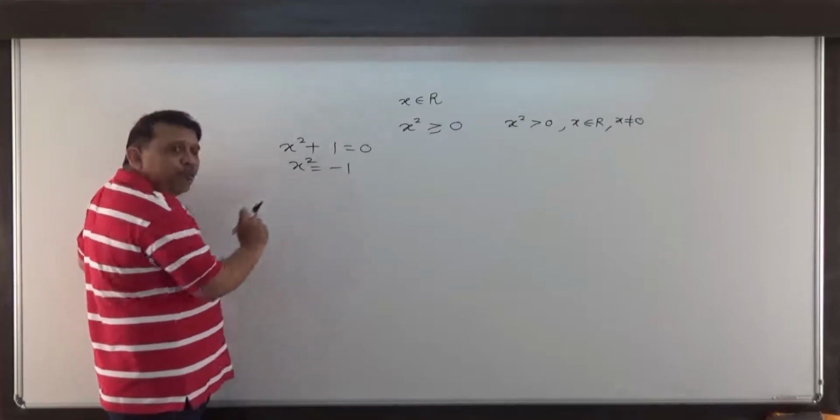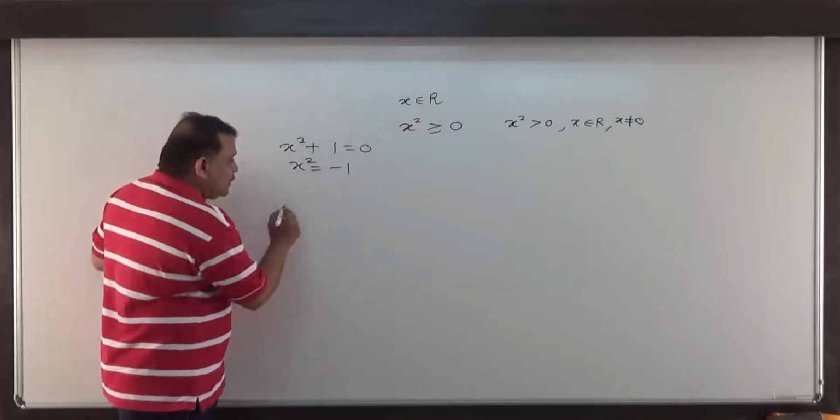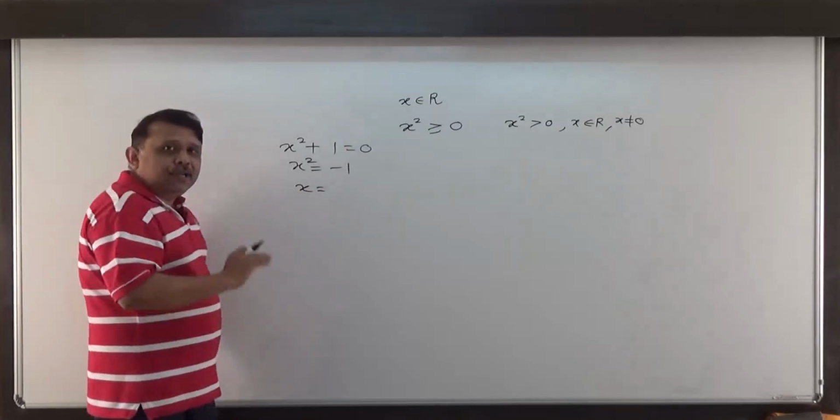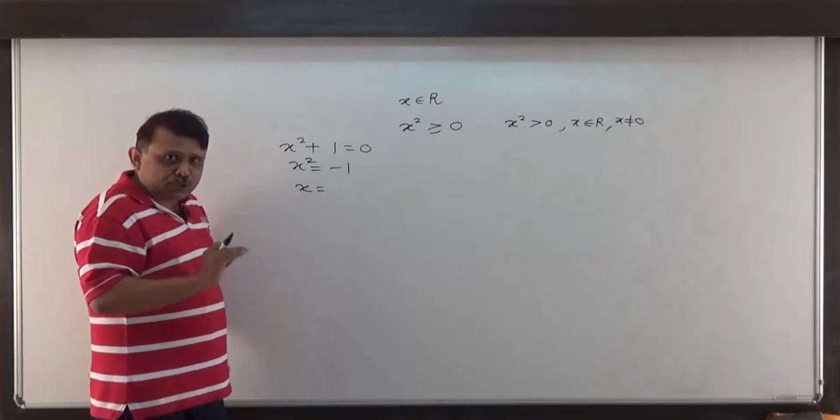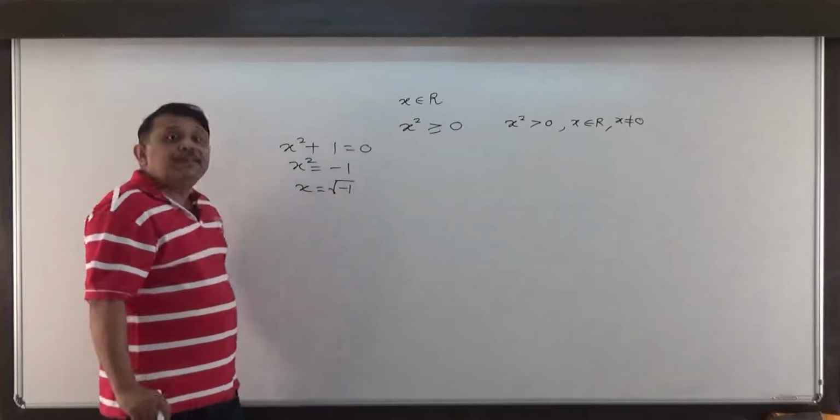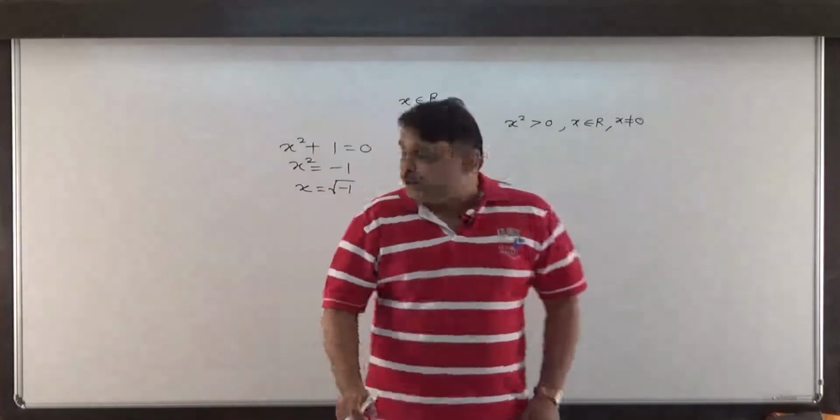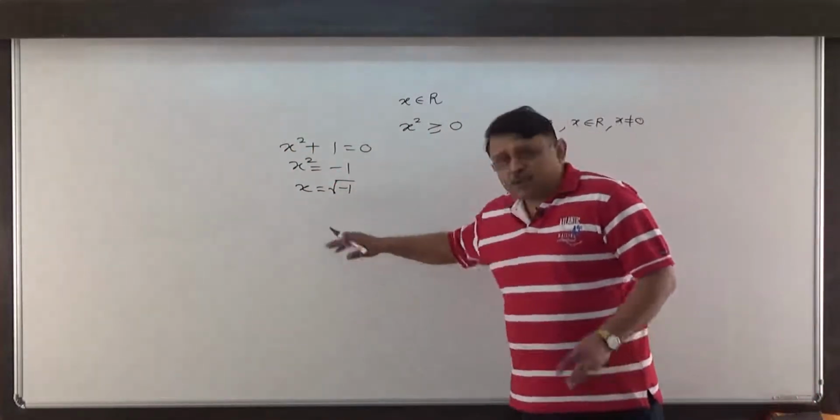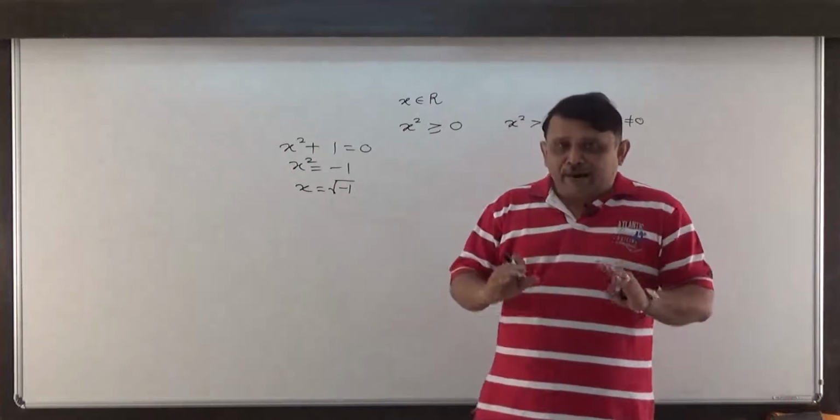Consider x square equal to minus 1. If I try to solve this, you are accepting that this equation doesn't have a real solution. So x is equal to square root of minus 1. That could be the only solution to this equation. So I don't know what is root of minus 1. So let us define now.